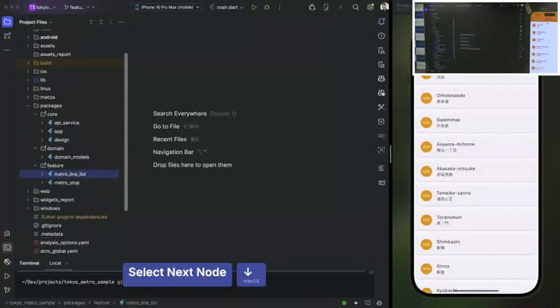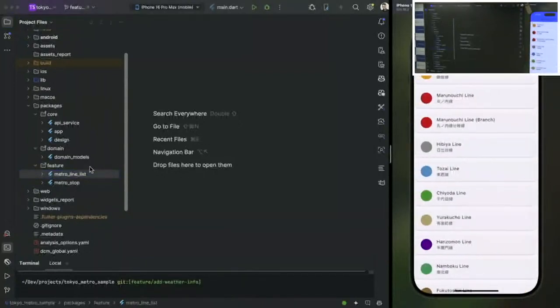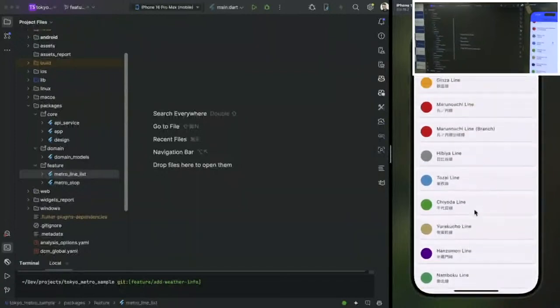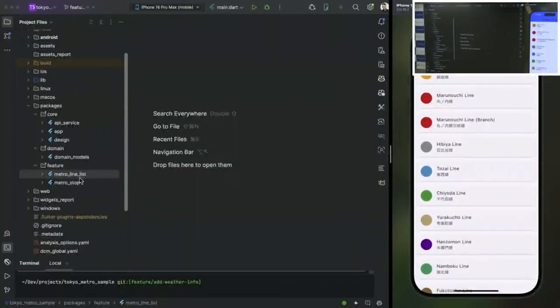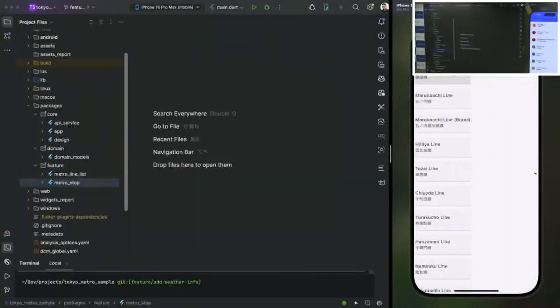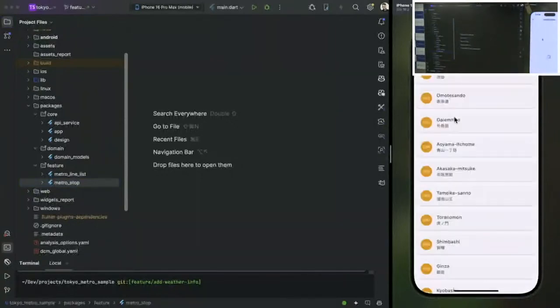As you can see, we have one feature which is called metro line list. This metro line list is responsible for showcasing these metro lines, and we have the metro stop package, which is responsible for any user experience in this very complex Ginza line, the metro stops screens.